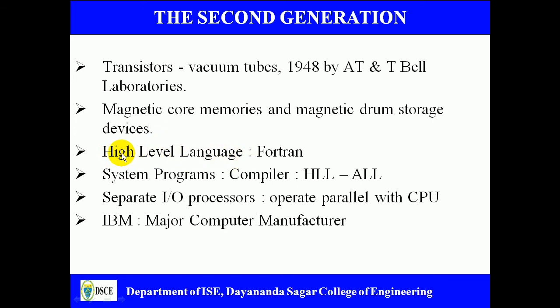Instead of assembly level programs in the first generation, we are using high level languages in the second generation computers. An example of a high level language is Fortran, which is nothing but formula translation. And some system programs were developed in the second generation computers, like the compiler, which translates high level programs to assembly level programs. And in the second generation computers, separate IO processors were used, which mainly operate in parallel with the CPU. And of course, IBM became a major computer manufacturer, which started manufacturing second generation computers.